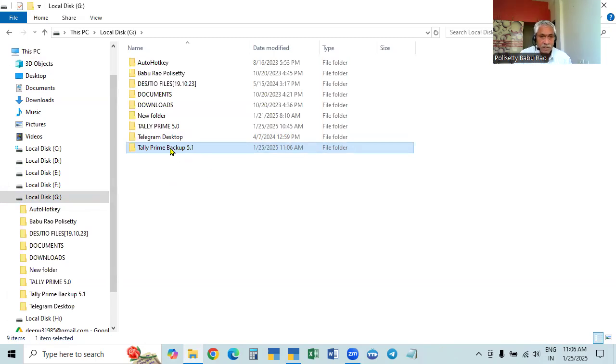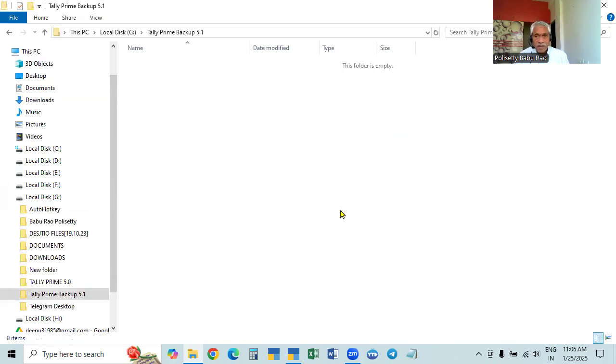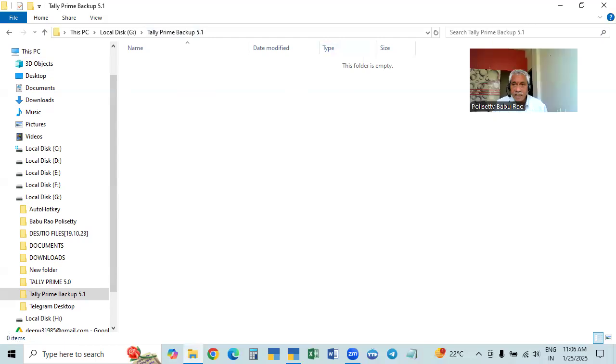So this is the way. The total backup data, that is the copy of the original data, will be stored in this backup path. And all the companies will be stored there. Companies stored means the company and the data in this company are stored. So how will you make it? So see here, what we are doing is, here we have created the